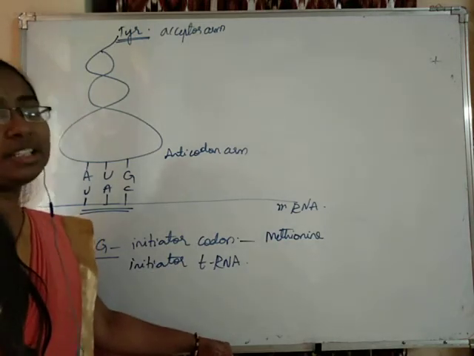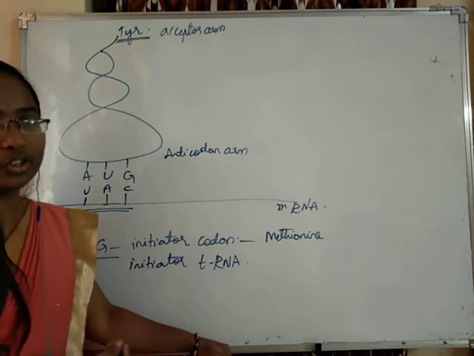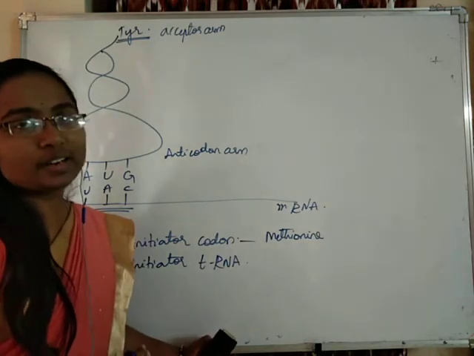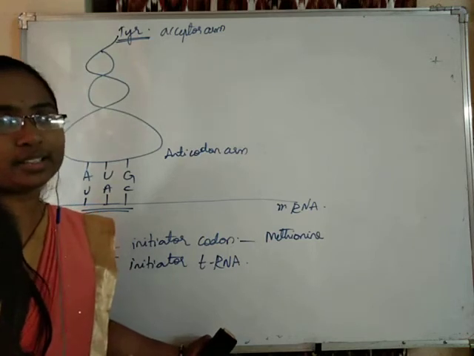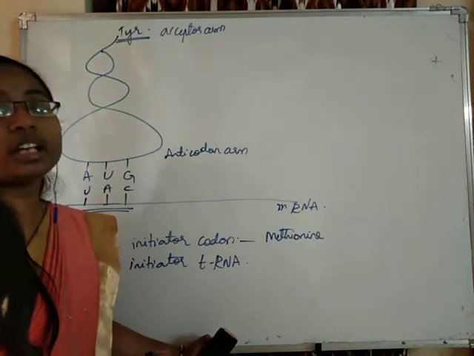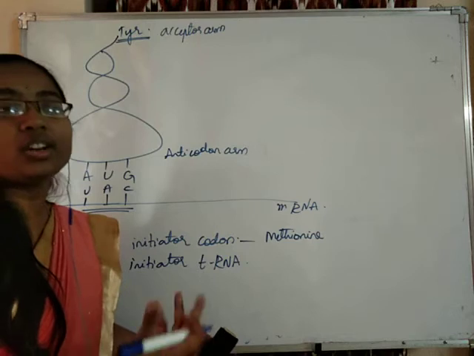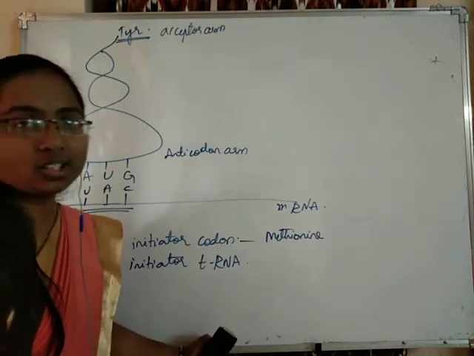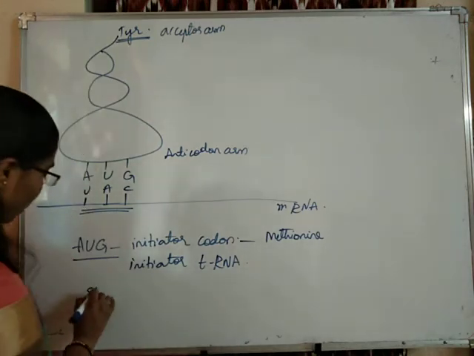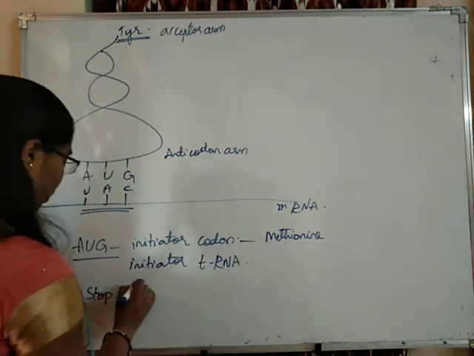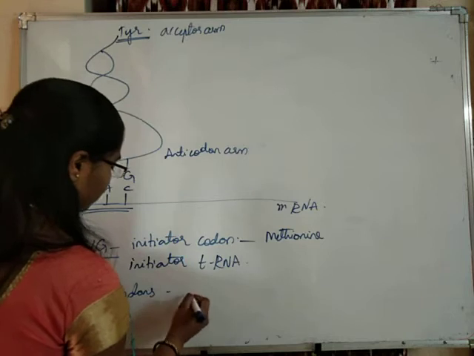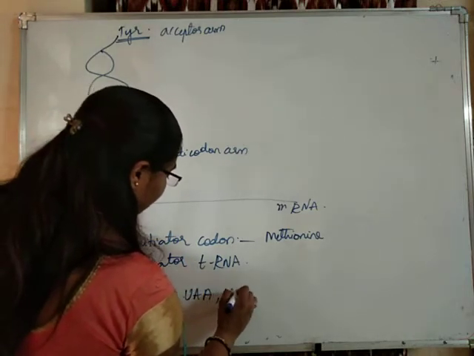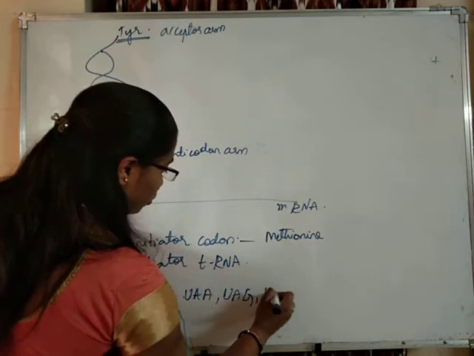But students, there are stop codons, and they are not coding for any amino acids. Because the stop codons do not code for any amino acids, there are no tRNAs for them. The stop codons are UAA, UAG, and UGA.